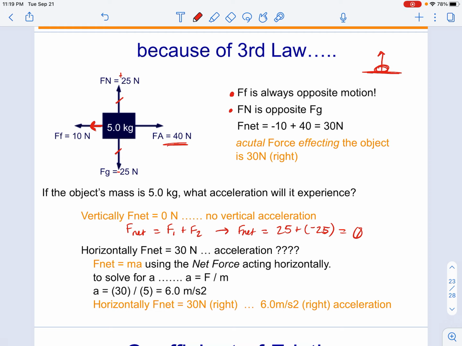So now whenever we get ready to calculate what is the acceleration on the vertical axis, the horizontal axis, once again we are going to calculate our net force. I'll do that over here actually. We're going to calculate our net force by saying F1 plus F2, where F1 is a negative 10 because this is our frictional force, and F2 is a positive 40 because that is the applied force.